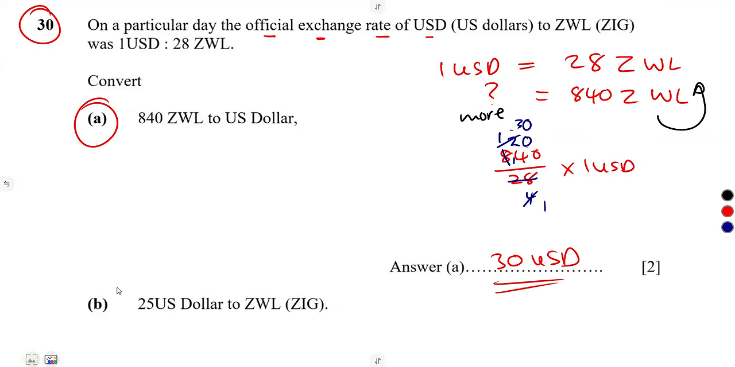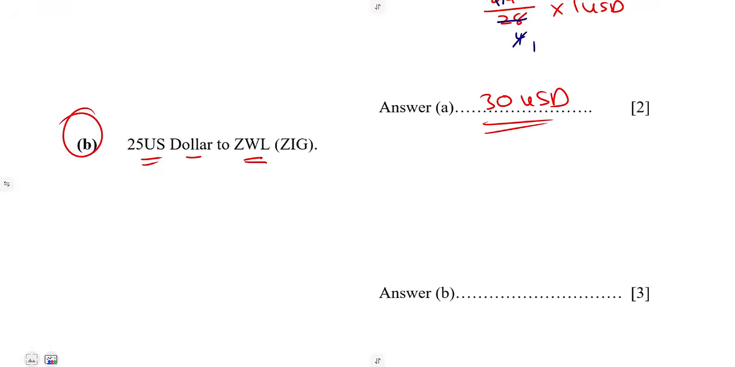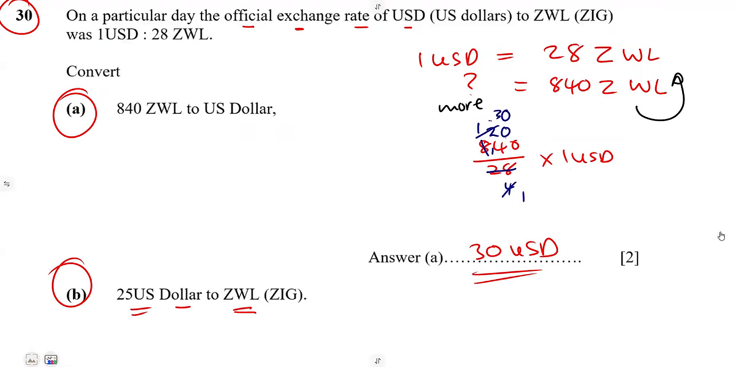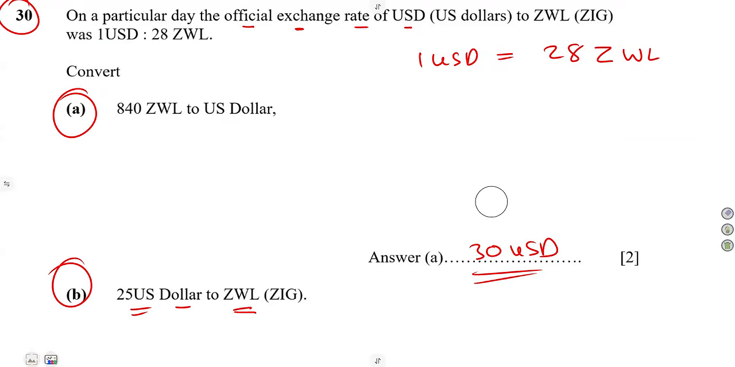Okay, that was it. Then B, 25 US dollar to the ZiG, all right? The Zimbabwean dollar. So it's now the ZiG. Okay, no problem. It's now written like ZiG. So this is what you have. You're just going to convert just like before, right? I'm just going to do it here, just for the sake of us to understand.